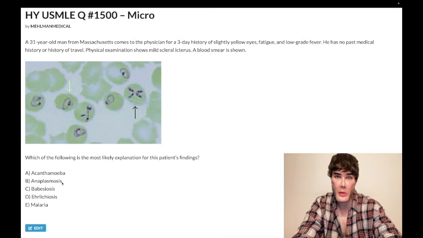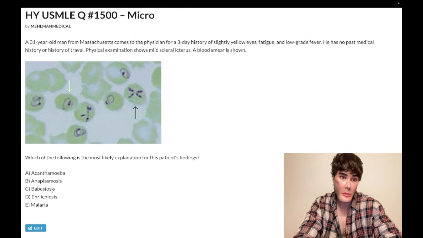Anaplasma is a type of bacterium that's spread by Ixodes ticks, same as Lyme disease. So Ixodes can spread Borrelia burgdorferi, as we said, Lyme disease. It can spread Babesia. It spreads Ehrlichia, as well as Anaplasma. This just simply causes flu-like illness. It's nothing you need to know for USMLE apart from that it's merely spread by Ixodes. That is the only factoid about Anaplasma. Okay, they'll give you an easy one, then you had Lyme disease. You're like, oh yeah, easy, Lyme disease. They'll say, which of the following is also spread by the same vector, i.e. Ixodes? And the answer is just Anaplasma. Wrong answer.